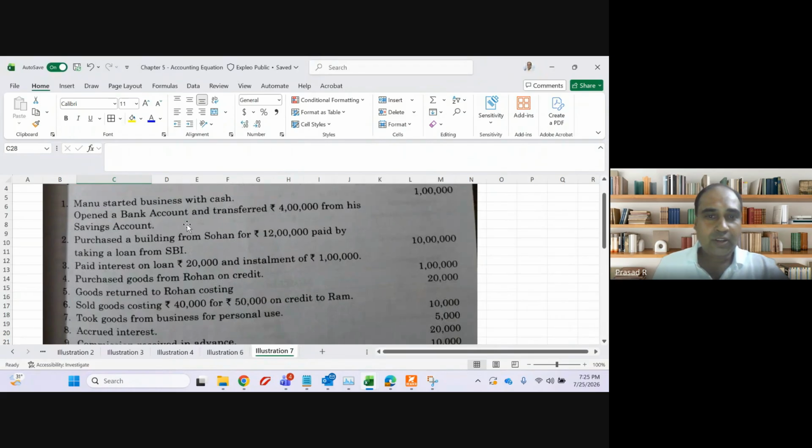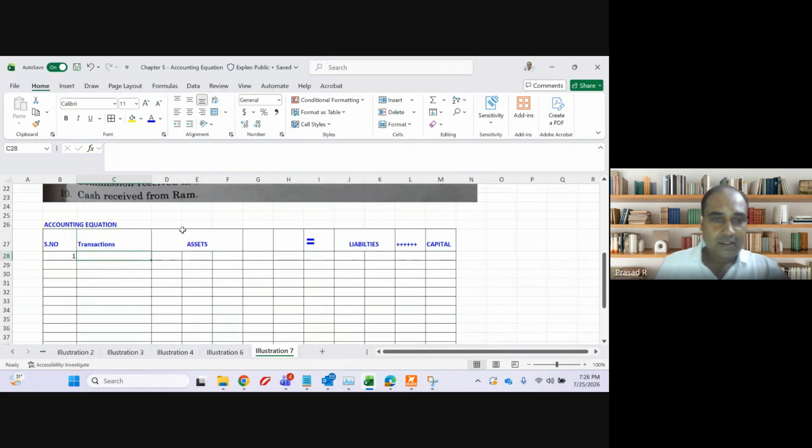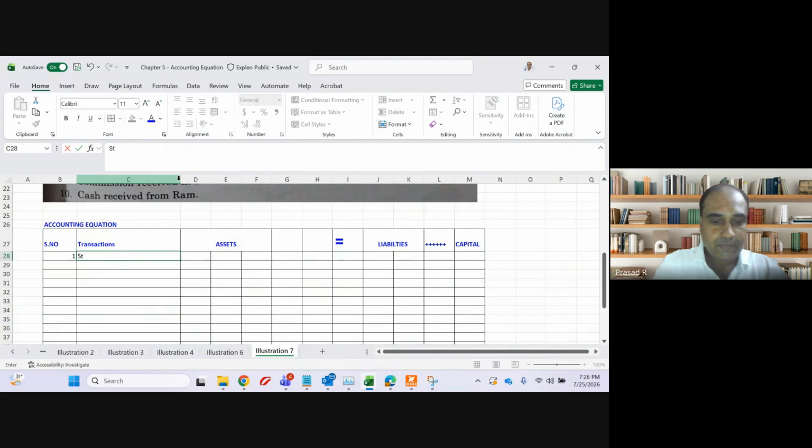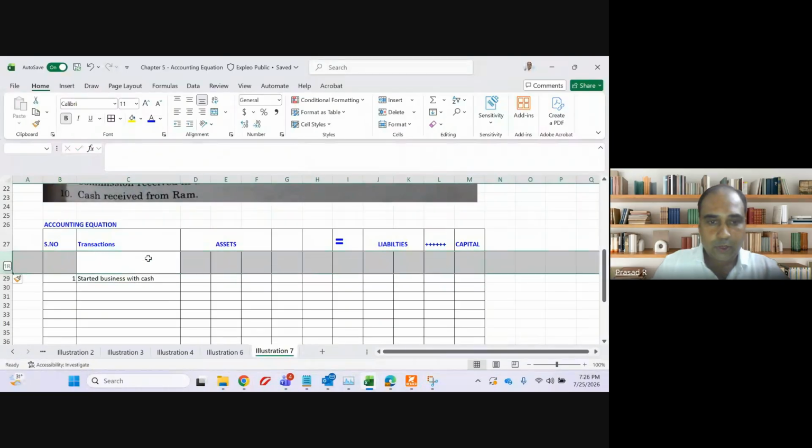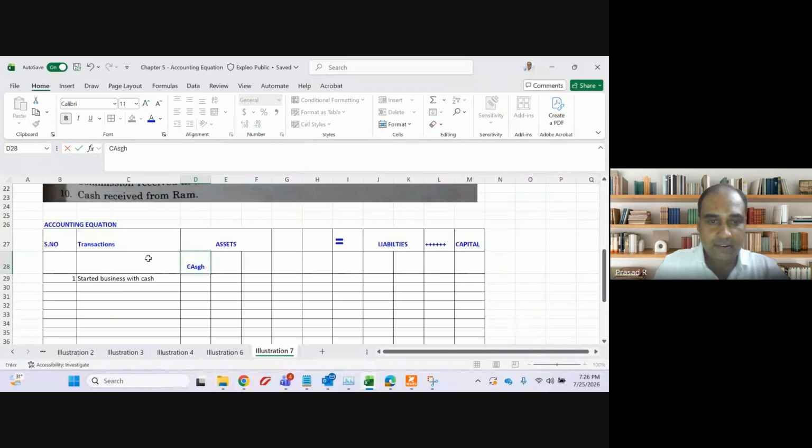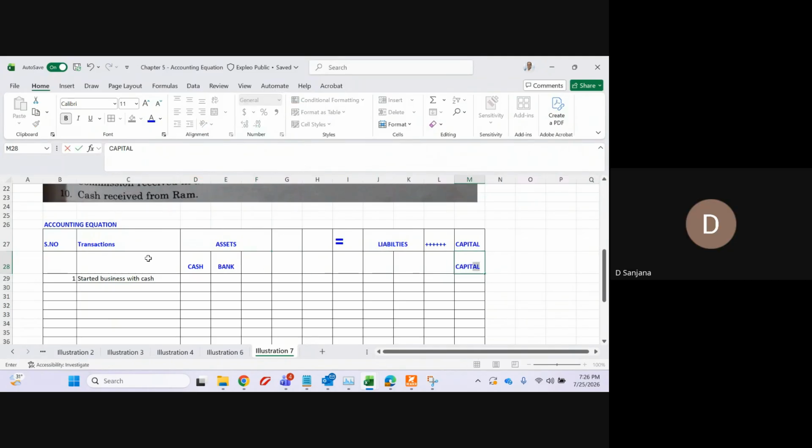That means he first started business with cash. How much? 1 lakh. I have to introduce cash, bank, and capital. 3 accounts I have to introduce.